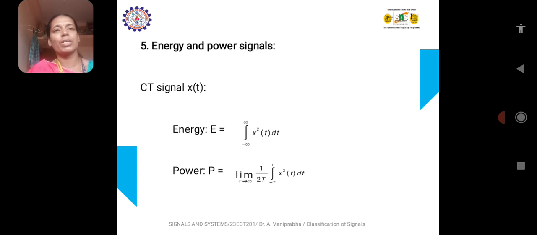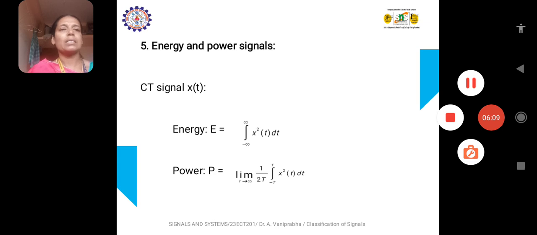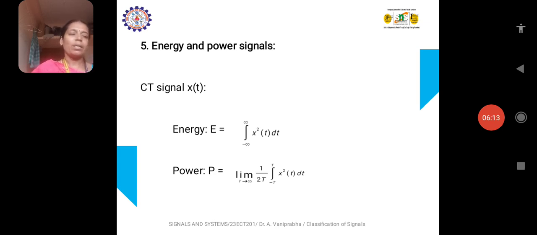The next classification is energy and power signal. What is an energy signal? What is a power signal? A signal can be classified as either energy or power based on the numerical value we obtain after certain calculation. The formula used to measure the energy is the integral from minus infinity to plus infinity of x square of t dt, if the signal is a continuous time signal.